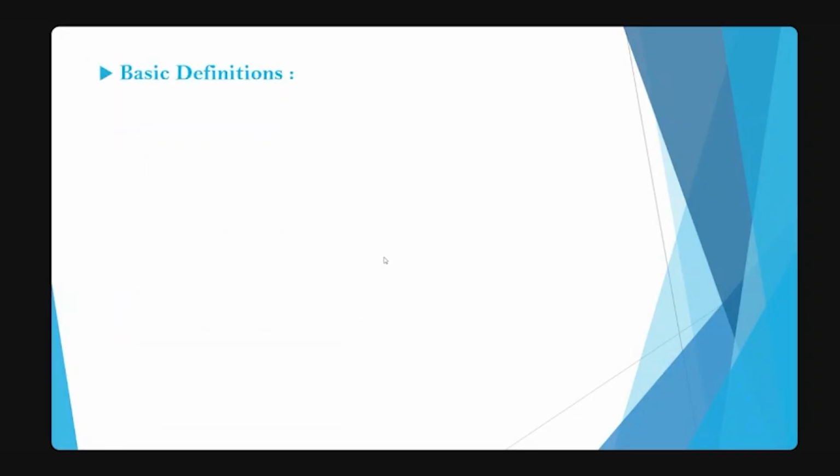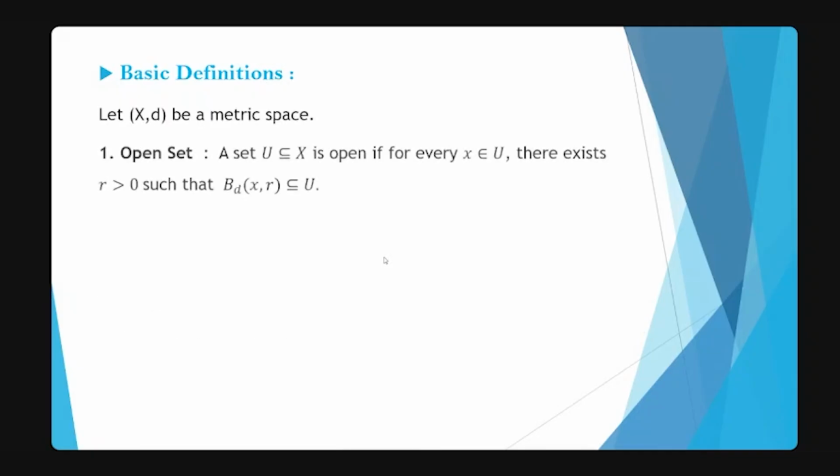Okay, so let's start with the first definition, that is open set. Before I define it, can you recall when we say that a set is open? Yes, a set is open if around every point inside U, we can draw a small neighborhood that still lies entirely inside the set.